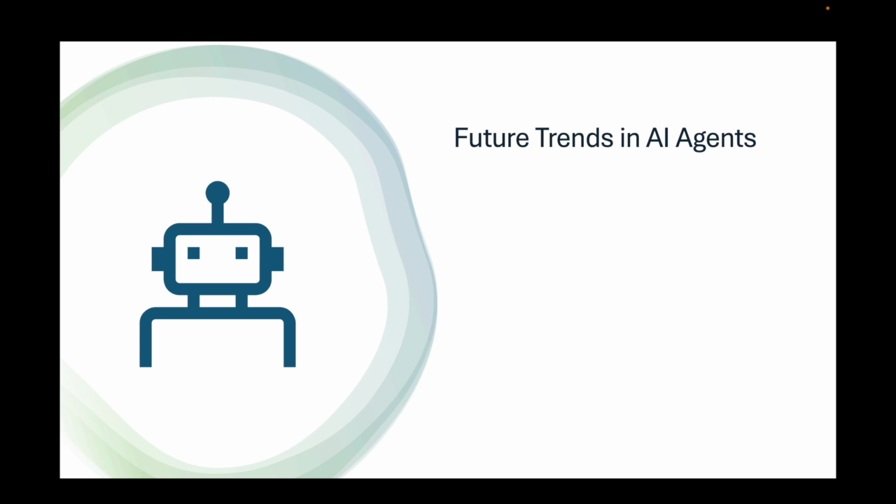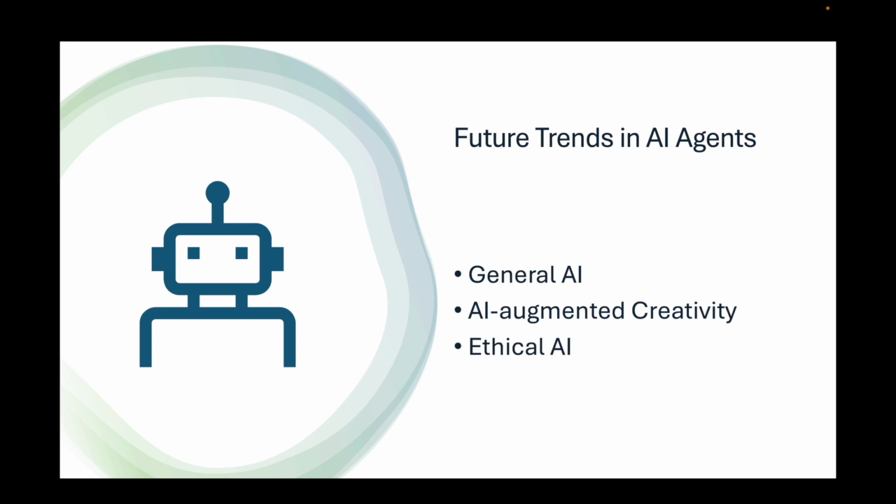Future trends in AI agents. General AI. While current AI agents are specialized, research is advancing towards general-purpose AI that can solve a broader range of tasks with human-like adaptability. AI-augmented creativity. Agents capable of generating creative works like art, music, or literature, assisting humans in creative tasks. Ethical AI. As AI agents become more autonomous, ensuring they adhere to ethical guidelines, e.g., fairness, privacy, and safety, will